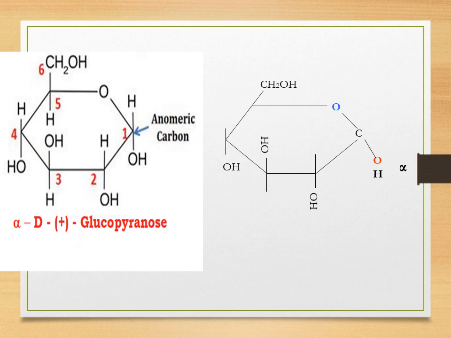And if you all can see properly, then both the hydroxyl groups or the bulky groups are in the same direction or are on the same side. And that is why it is called alpha. And students, as it is dextrorotatory, that is why it is termed as a D positive. So the name of this is alpha D positive glucopyranose.